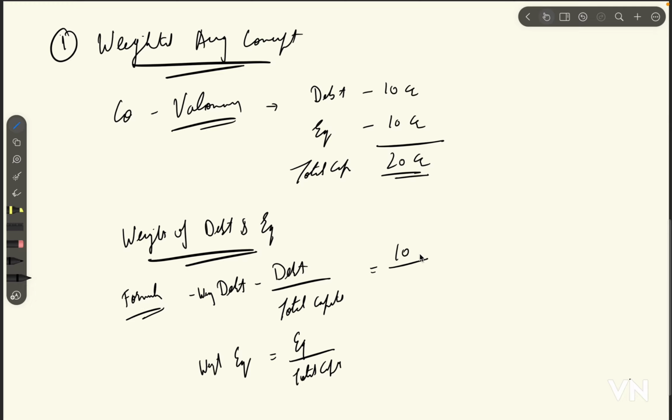Here it is 10 CR upon 20 CR, which is 0.5, and 0.5.